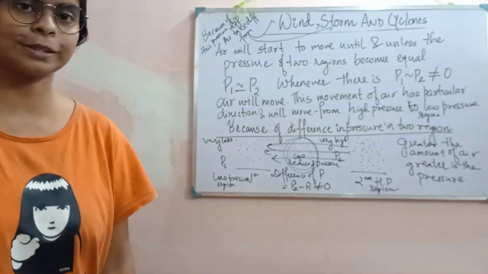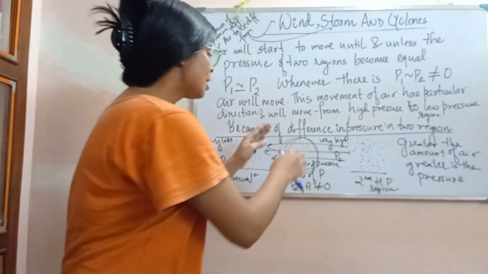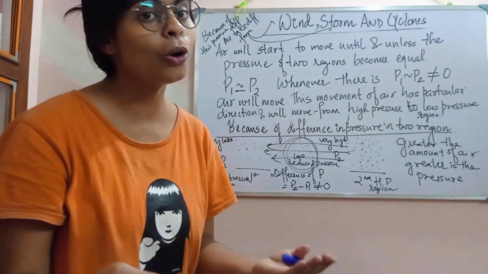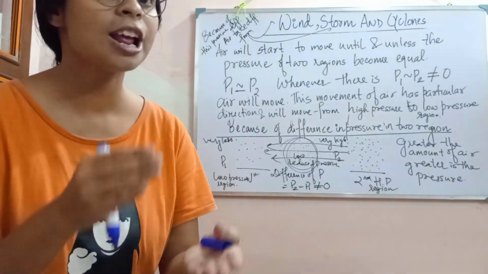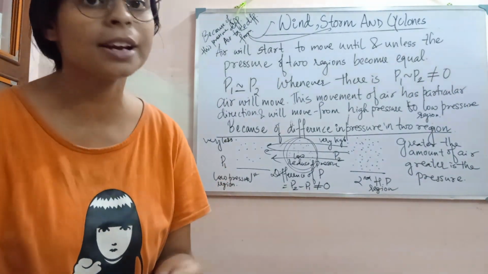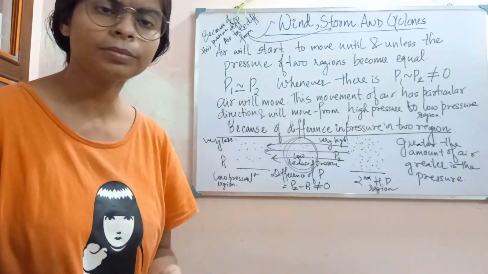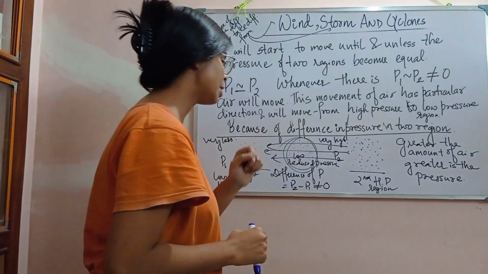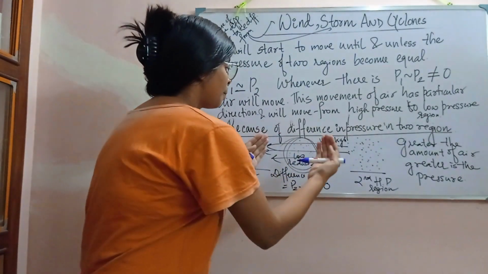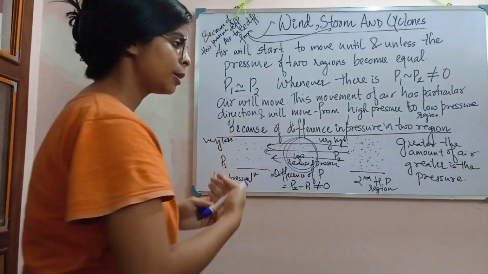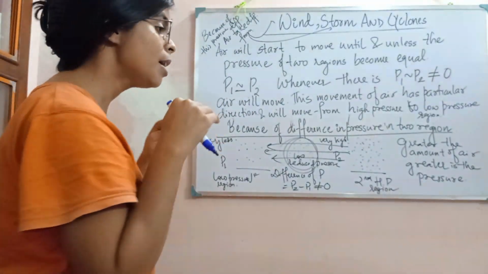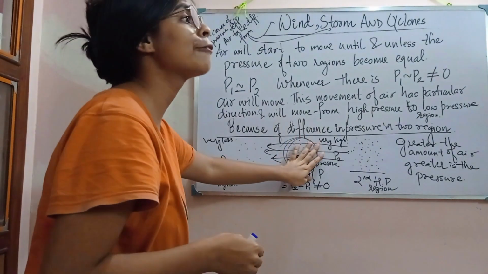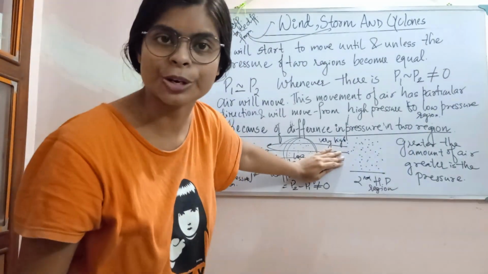And due to this, since the minimum air is present over here, and we know that the lesser the amount of air, the lesser will be the pressure, the path along which air is flowing will have a reduced pressure.